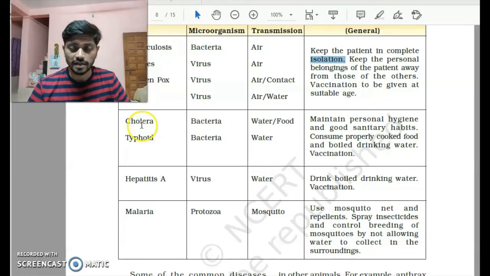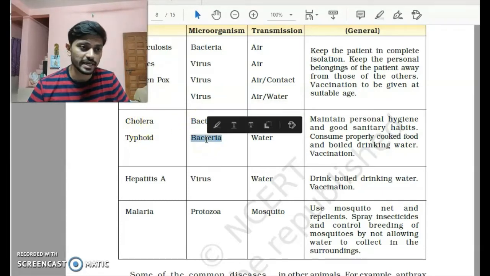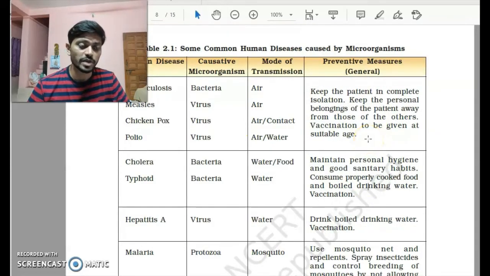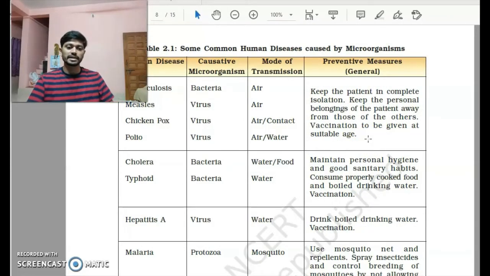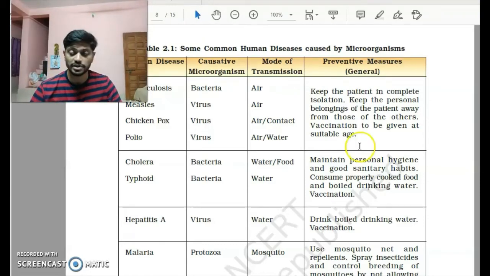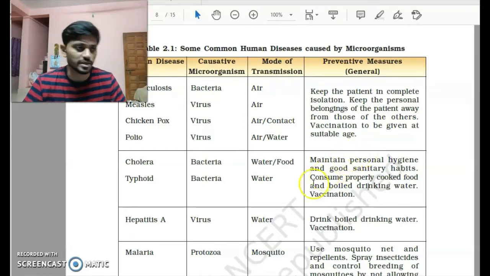Next, we have cholera and typhoid, and they are both caused by bacteria. They are not transmitted in air, but they are transmitted by water and food. Again, the general preventive measures to be taken are to maintain personal hygiene. The belongings of the patient should be kept aside from other family members. He should be given boiled water and provided with a vaccination.